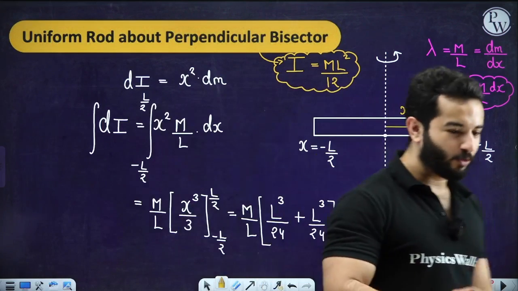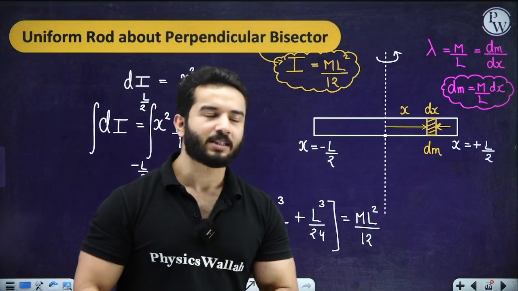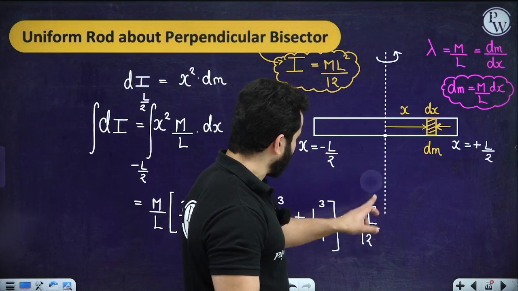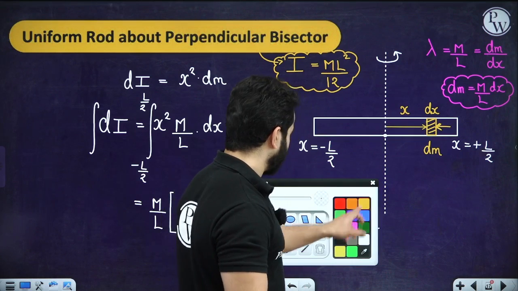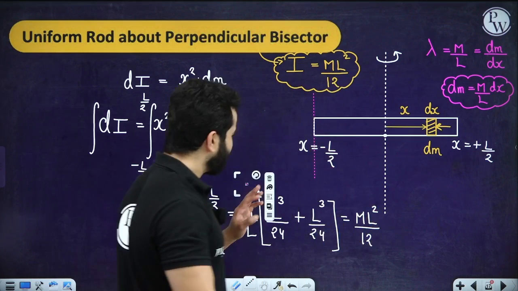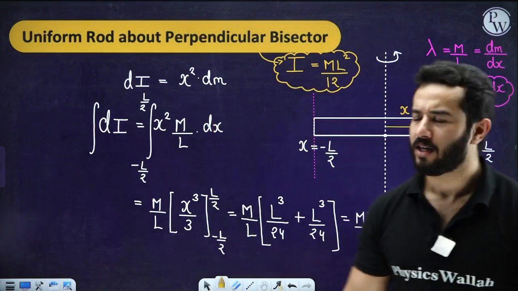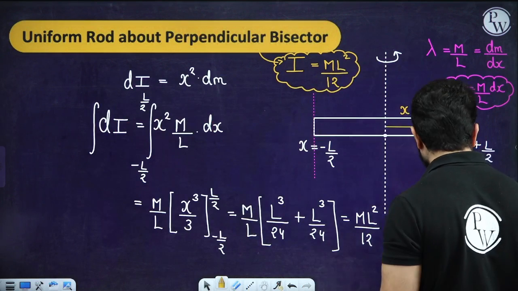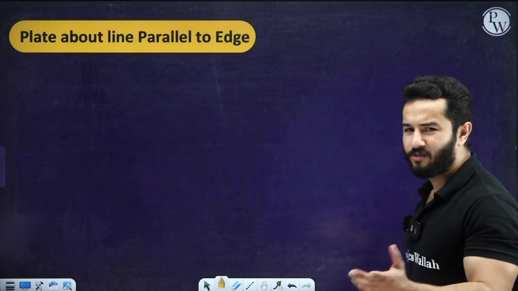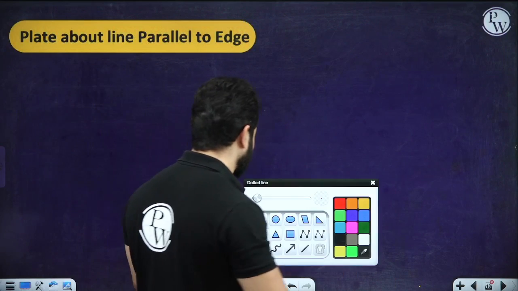If you think that okay sir, I have got some time, I can do a little bit of practice, then please derive it for an axis passing through this edge, just for practice. Although we are going to do it using the theorem of parallel axis, still if you want to do it. So now let's quickly move to the next derivation. We'll do a couple of derivations, then we'll move on to some new topics, right? Because then you'll get an idea.